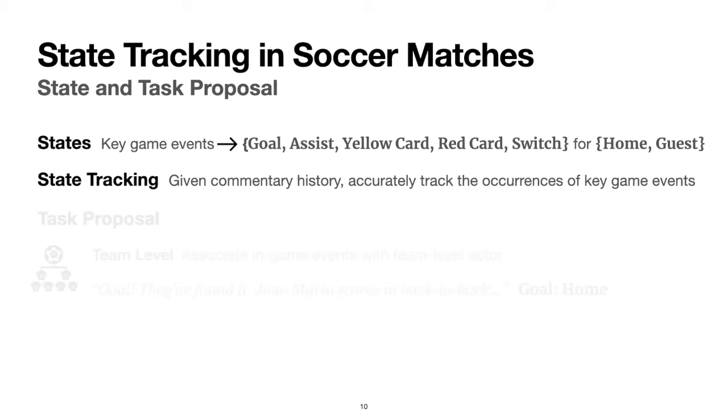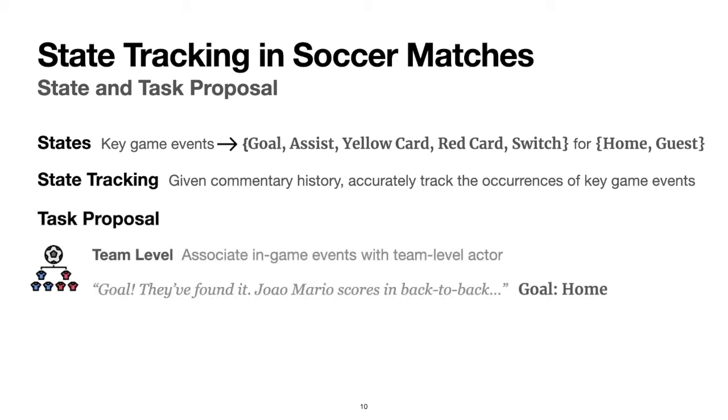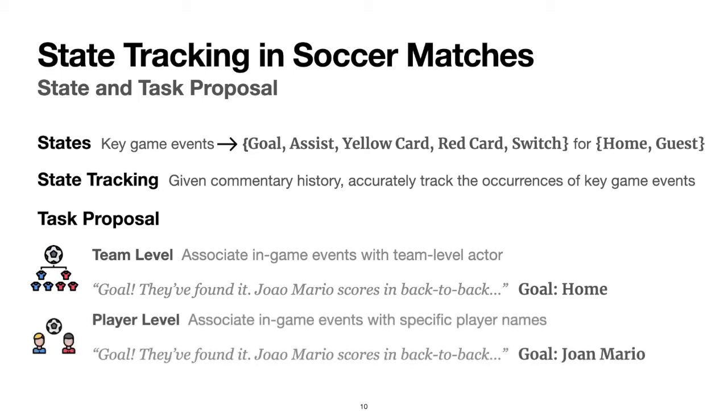We also propose tasks with two levels of state granularities. First, on the team level, we want to associate in-game events with a team-level actor. In this example below, given this comment, we want to identify a goal action associated to the home team. Then, at a significantly increased resolution, we want to associate the event with a specific player name as the example shown below.